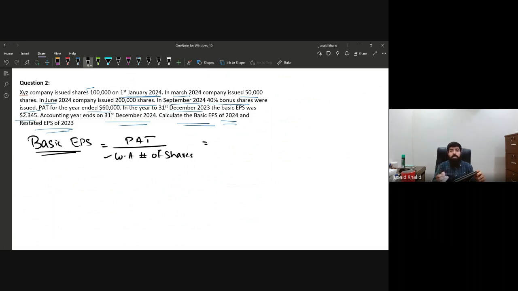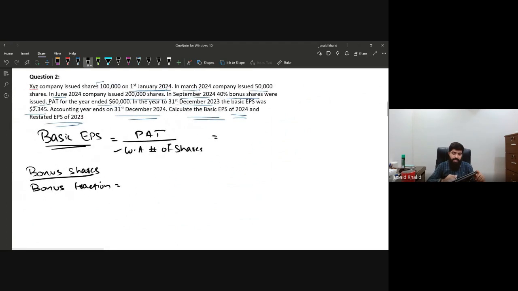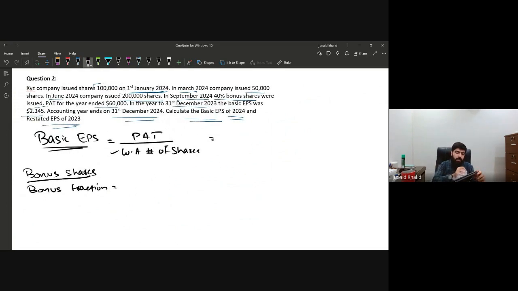What we have to do, we need to calculate the weighted average number of shares. First of all, we know that there are bonus shares. So for bonus shares, first we are going to calculate the bonus fraction, and then we are going to solve this question. Now, how will the bonus fraction be calculated? It's quite simple. The bonus fraction is given in terms of percentage.